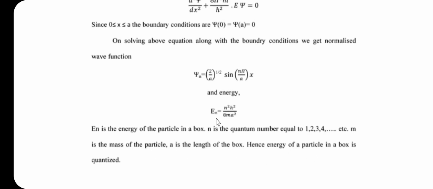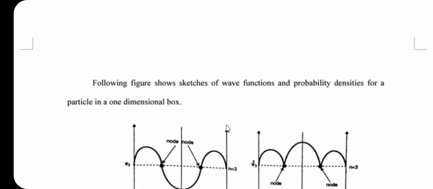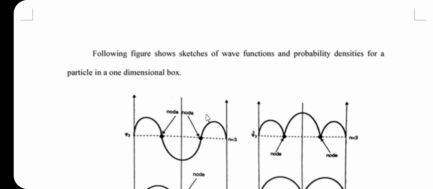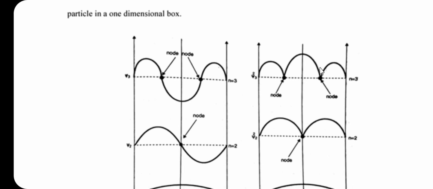So, this is the expression for the energy of the particle inside the box, that is E n is equal to n square h square divided by 8 m A square. Then the next point is we are going to consider the figure which shows the sketches of the wave function and probability density for the particle in a one dimensional box.